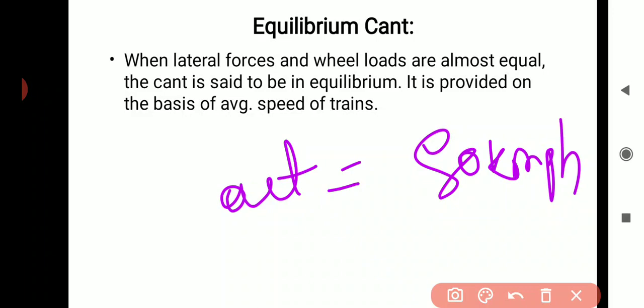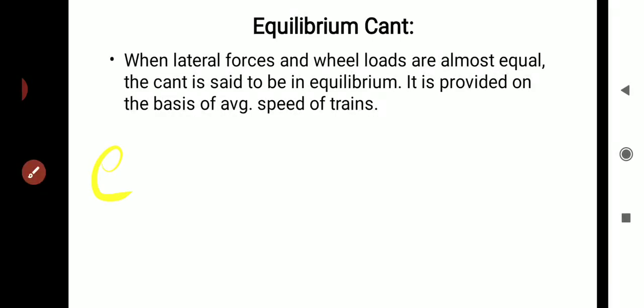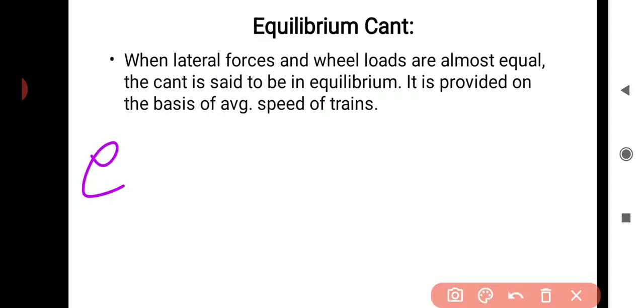So a train is coming on that track at 80 km per hour, which is greater than 60 km per hour, that means the average speed. This actual speed is greater than the average speed. So just calculate the actual cant required.